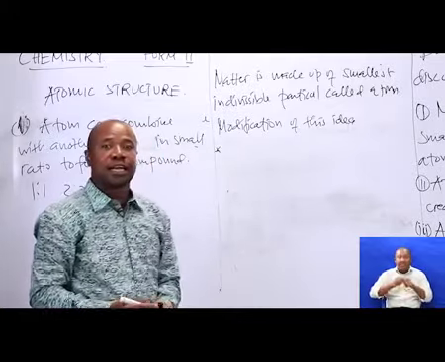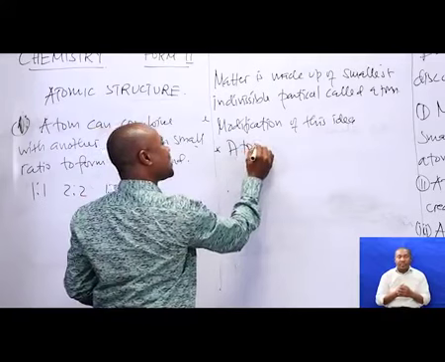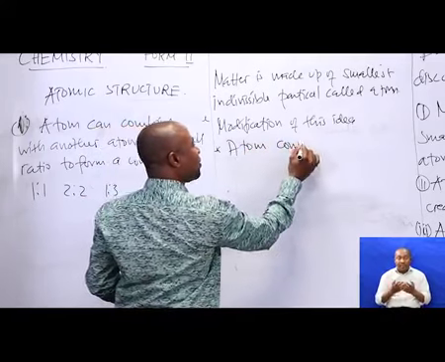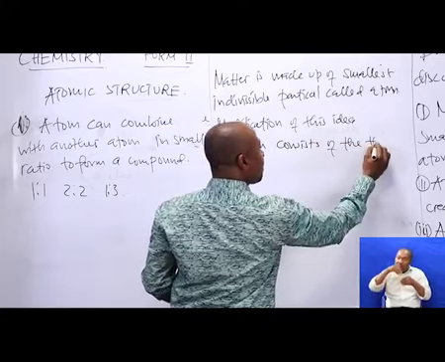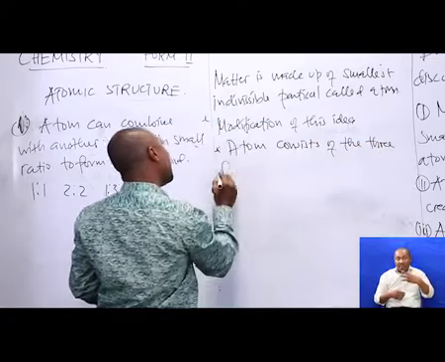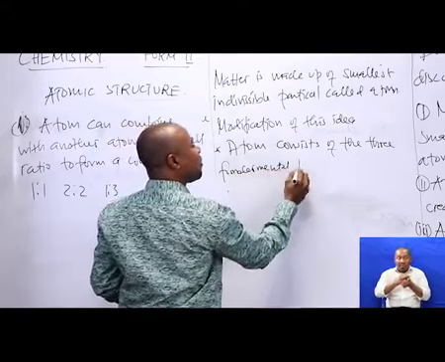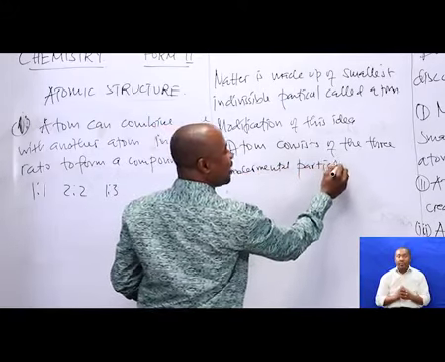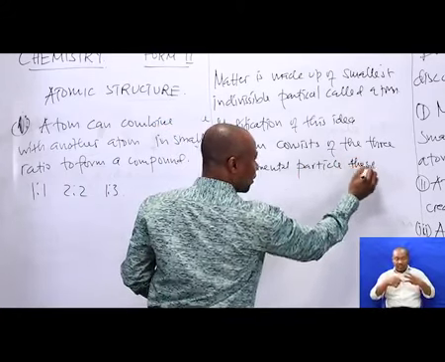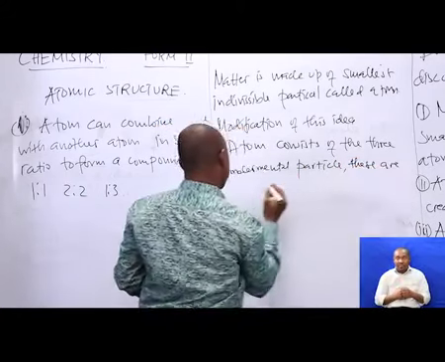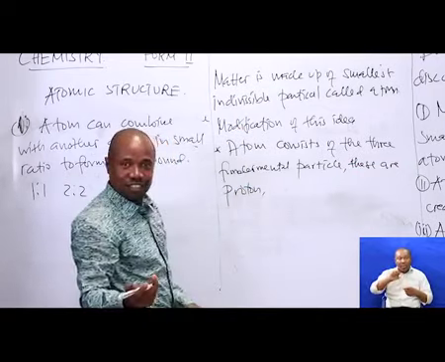since the atom consists of three fundamental particles. These are proton, and what?